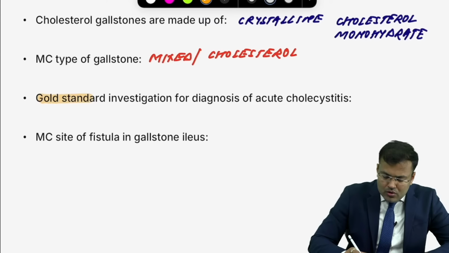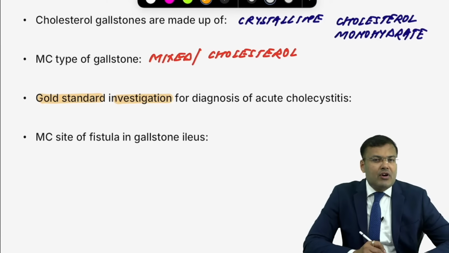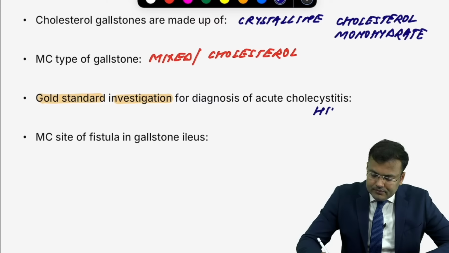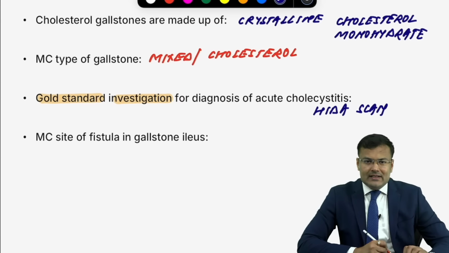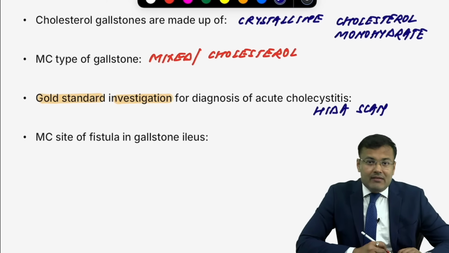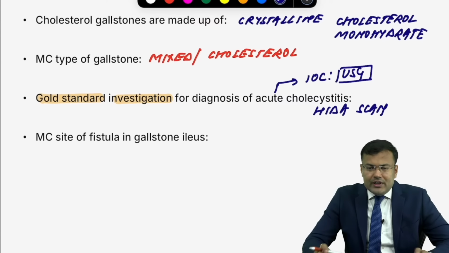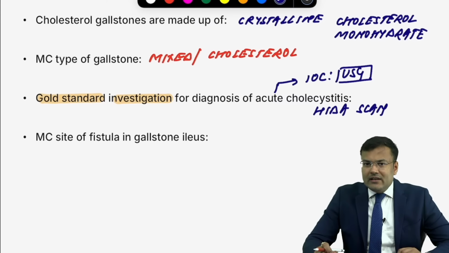Next question. What is the gold standard investigation for diagnosis of acute cholecystitis? Tell me. HIDA scan. Hepatobiliary iminodiacetic acid scan. And if question is asked, investigation of choice for cholecystitis, tell me. Investigation of choice for diagnosis, that is ultrasound. So investigation of choice, it is ultrasound, gold standard HIDA scan.